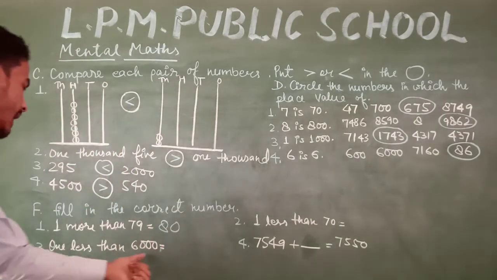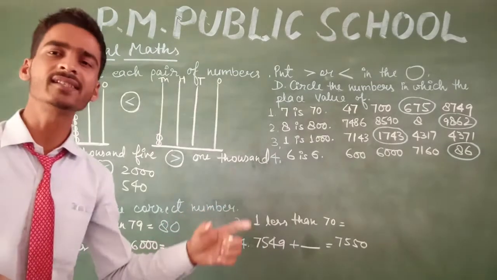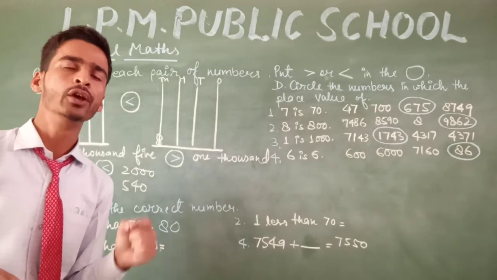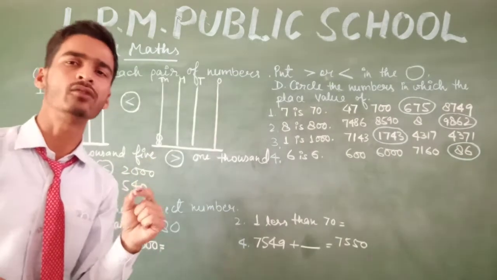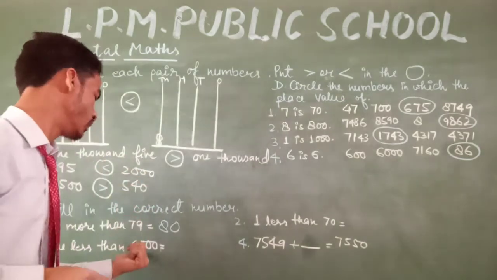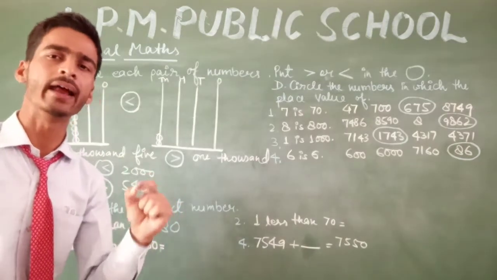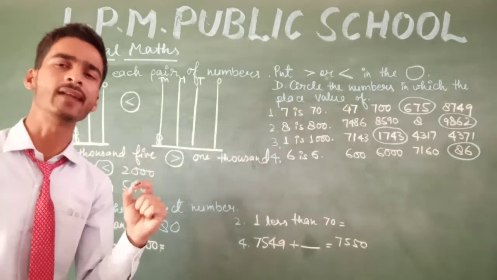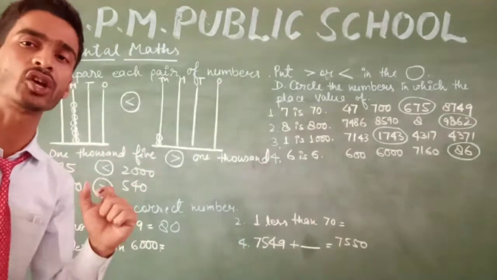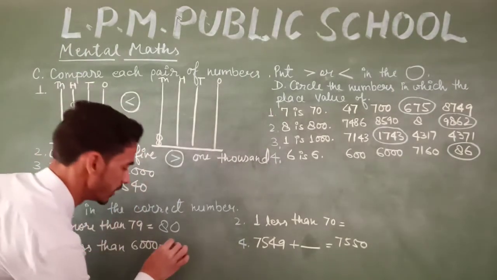Okay, 1 less than 6000. 1 less than 6000 means the predecessor of 6000. Okay, you know that 5999 just comes before 6000. So we can say that 5999 is the predecessor of 6000.